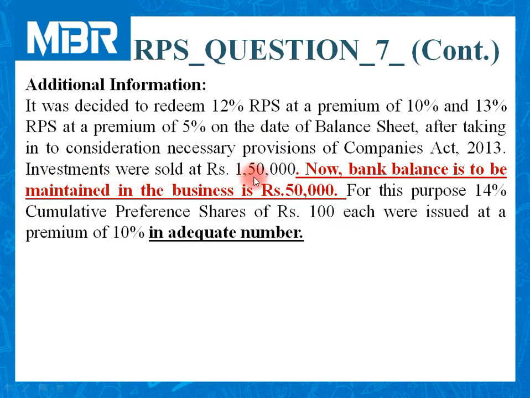Investments were sold at rupees 1,50,000. Now, bank balance to be maintained in the business is rupees 50,000. Again, the point that we have discussed earlier with intensive and detailed calculation. At the end of the process, we need bank balance as rupees 50,000.